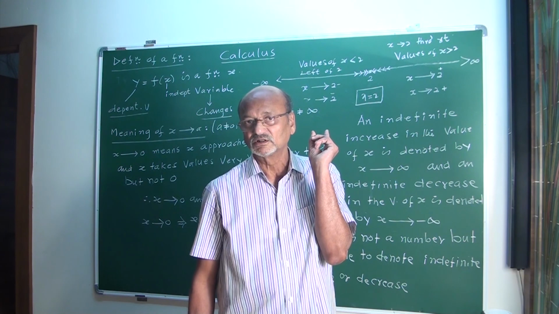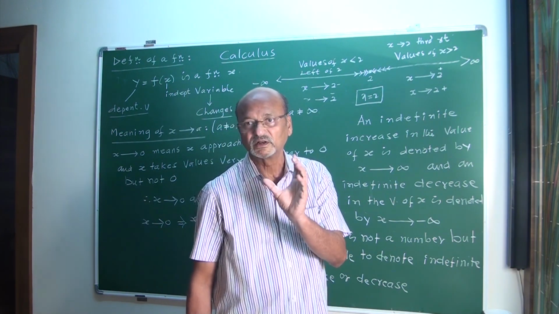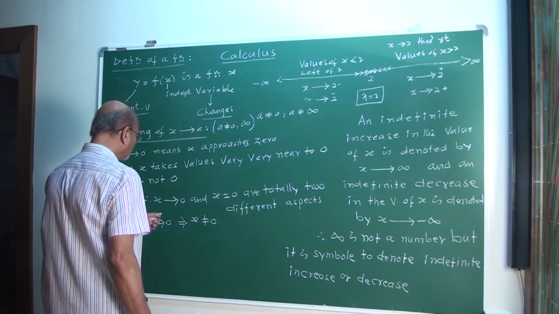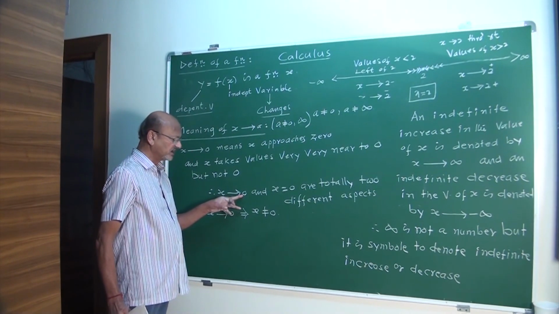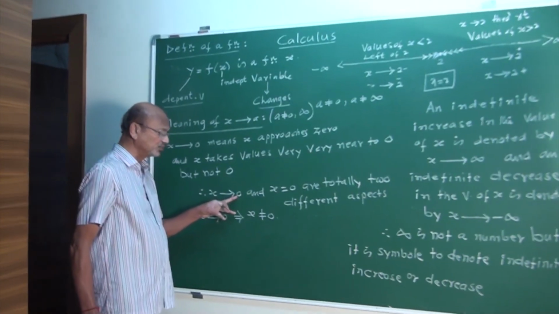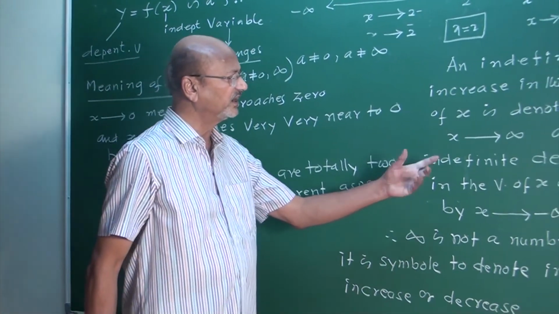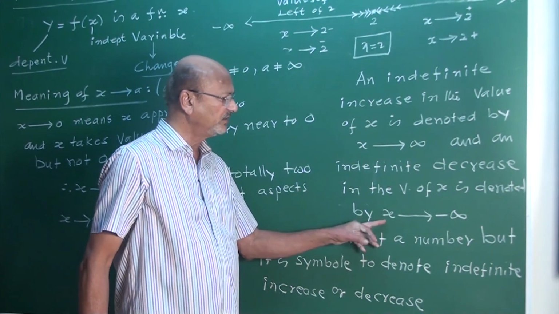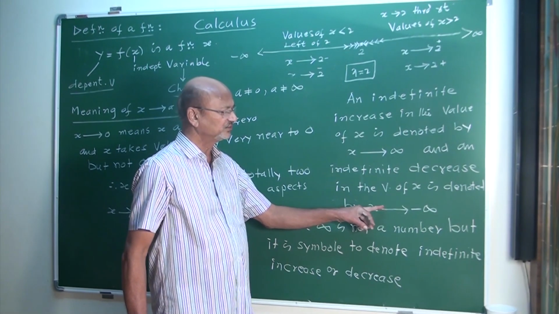Remember, the difference must be very, very less. And x tends to 0 means x never takes the value 0. These are the values which are nearer to 0. So remember, infinite, indefinite increase, indefinite decrease in the behavior of x, written symbolically like this, my friends.